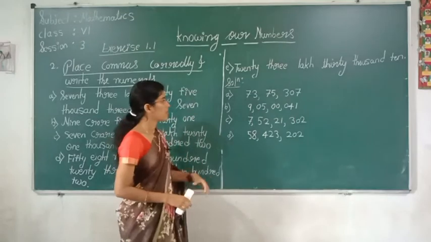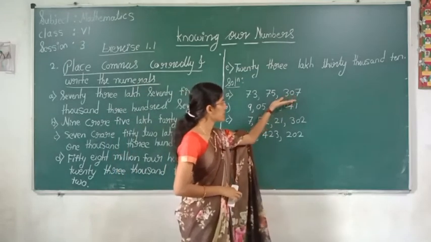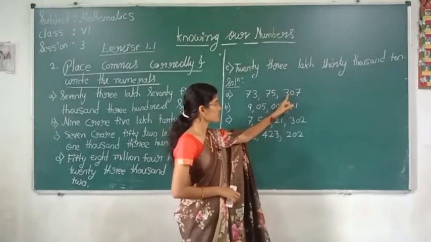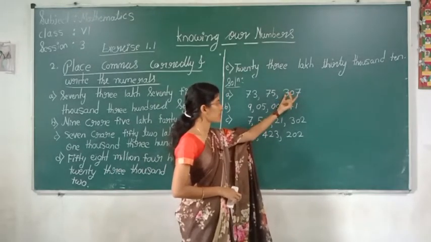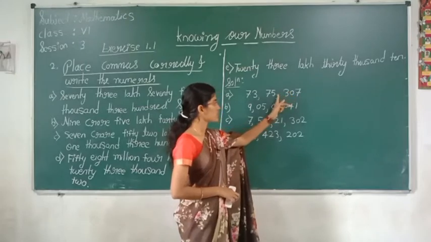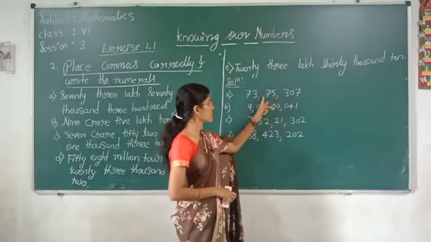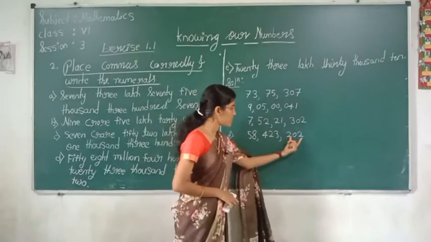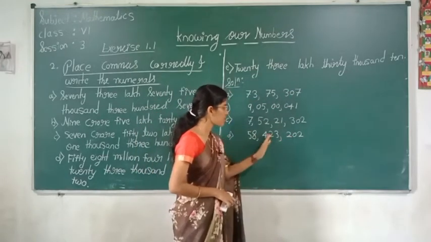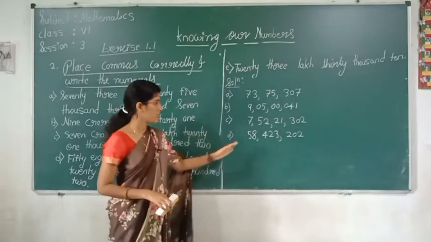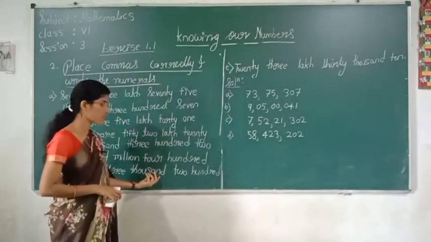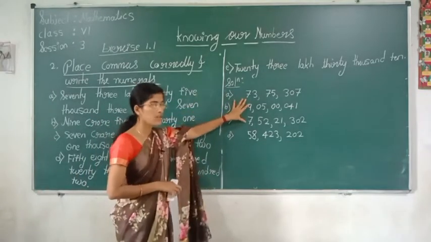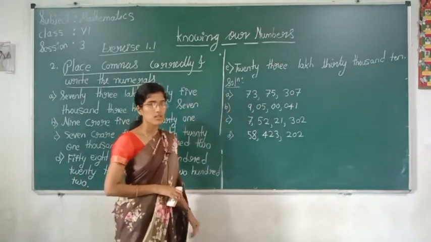See, here this is Indian, right? Because from the right side we have put a comma after 3 digits, and afterwards a comma after every 2 digits. But here we have given commas from the right side after every 3 digits. This is the international numeration, and the other number is the Indian numeral.